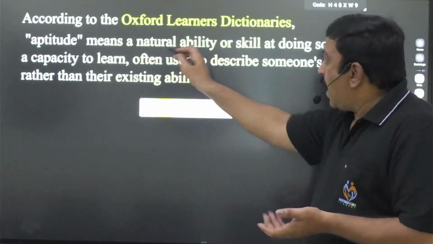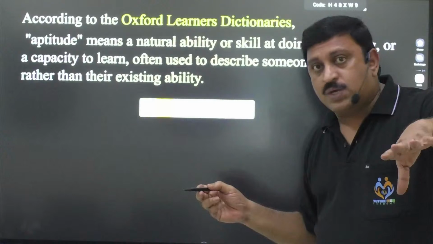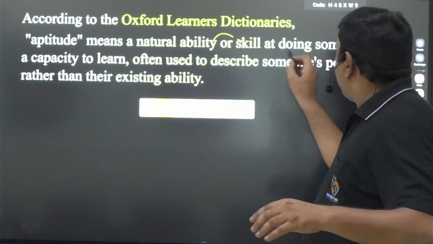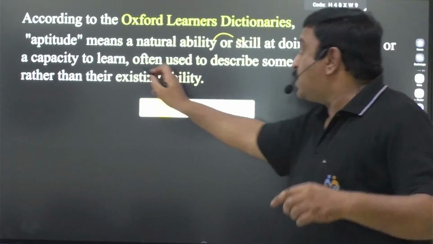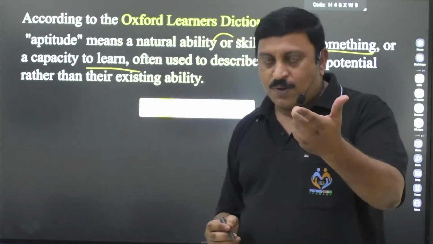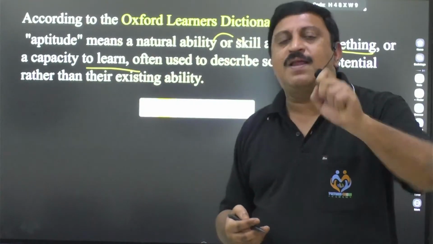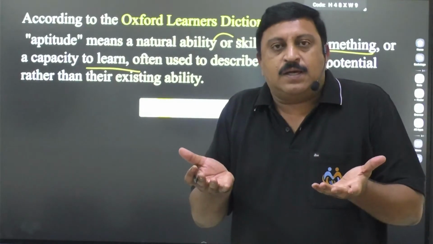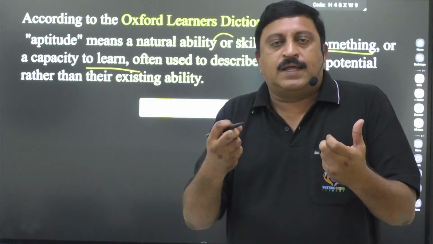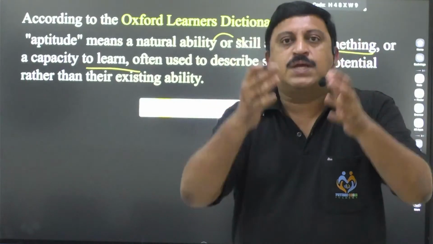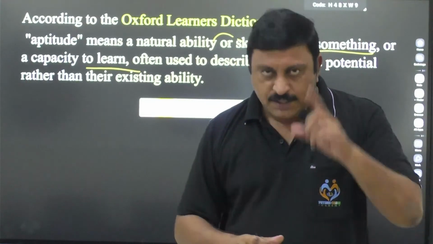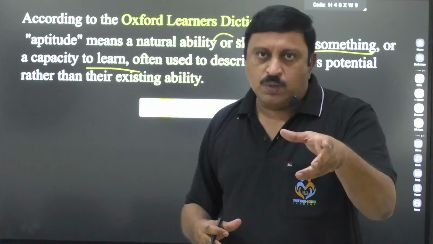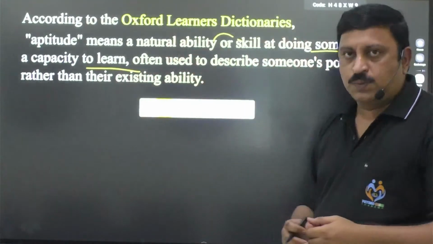It is a natural ability. Some people have this natural ability or skill at doing something, or a capacity to learn. So you should have a minimum capacity to learn also. If you don't have the capacity, you must at least have an inclination to learn. This is what aptitude means according to Oxford.